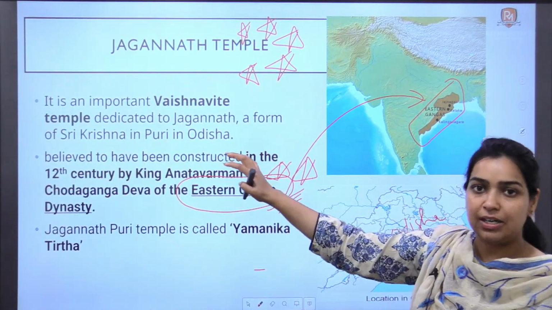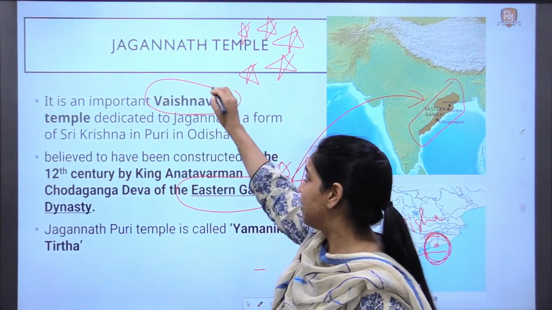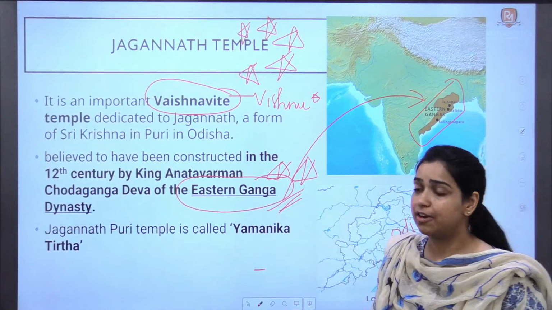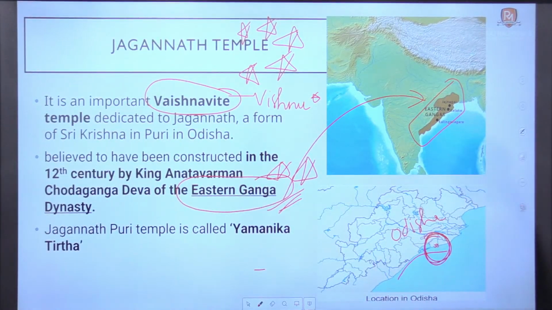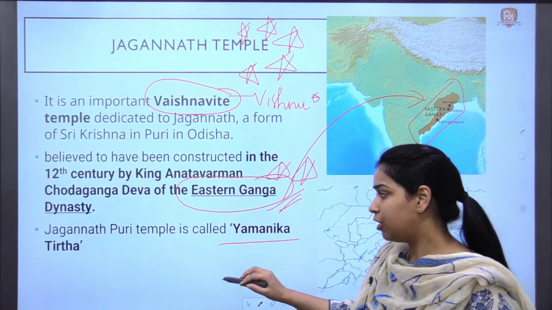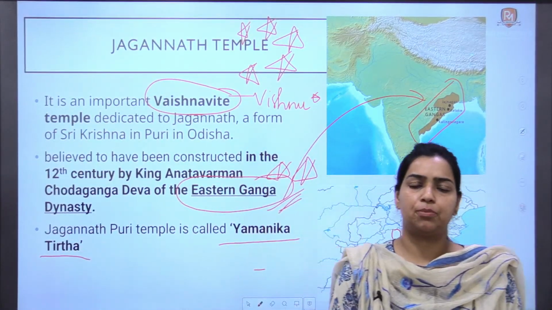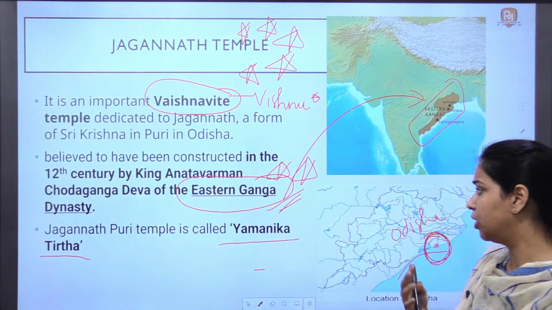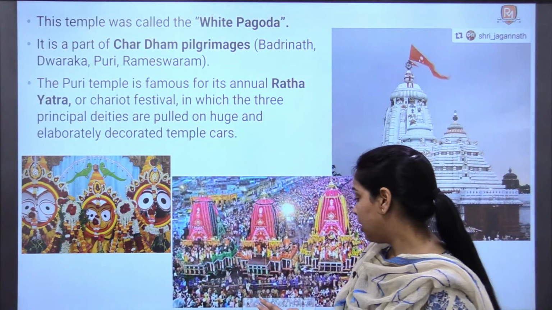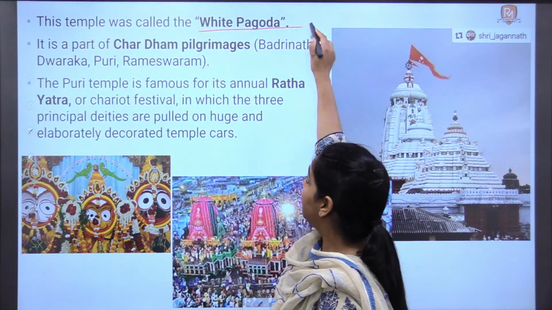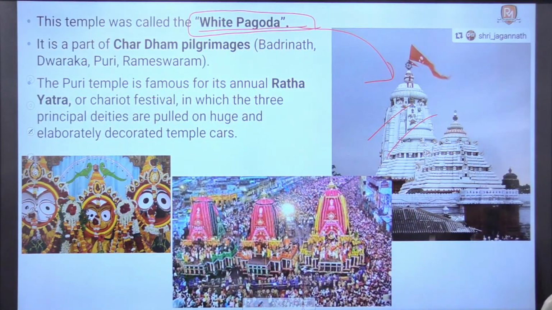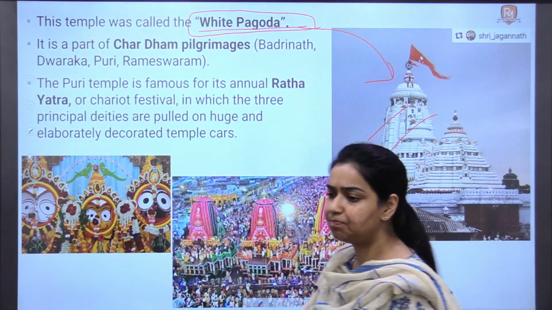Now this Jagannath temple is a Vaishnavite temple. That means it is related to Vishnu or the avatars of Vishnu. This is again a very important point to remember. It is also known as the Yamanika Tirtha. This is some factual information that you have to remember about this temple. Now the next set of points. It is also known as the White Pagoda. Why? Because it is built of white marble.